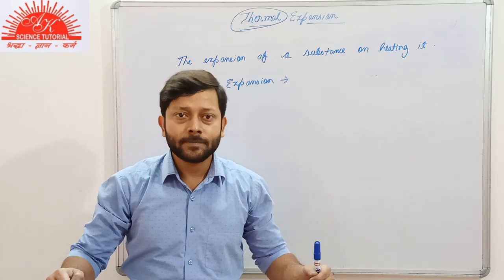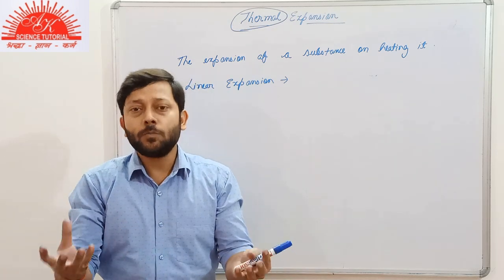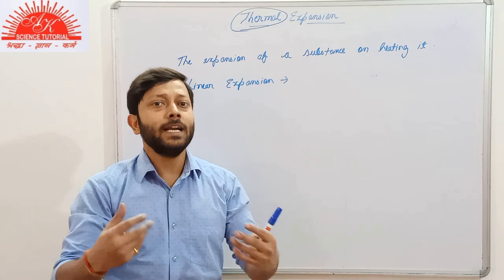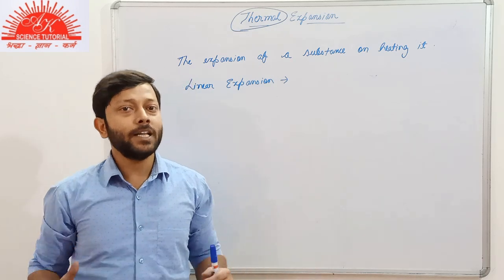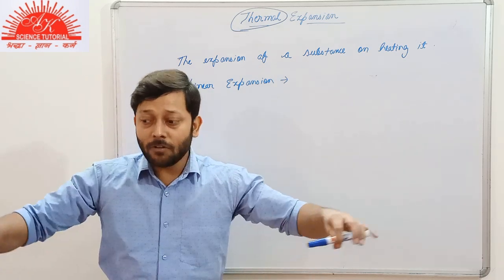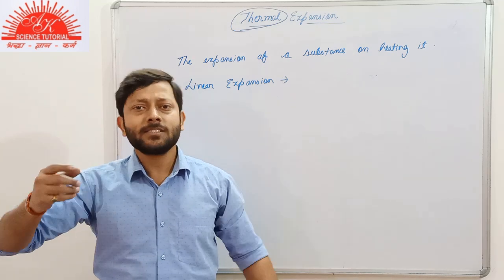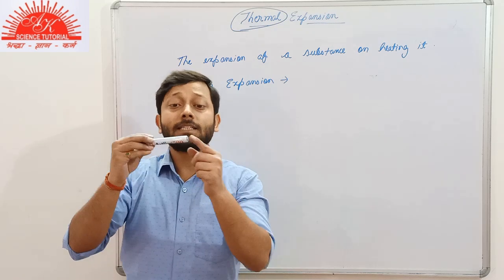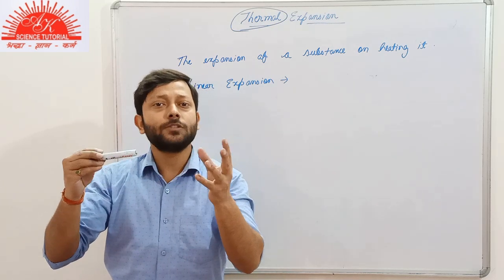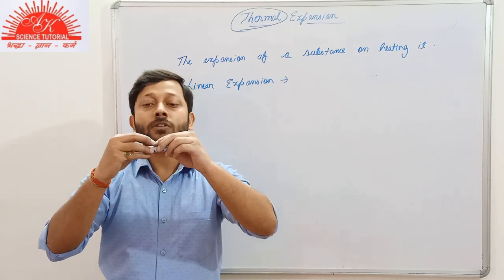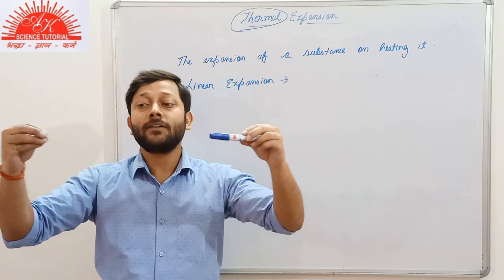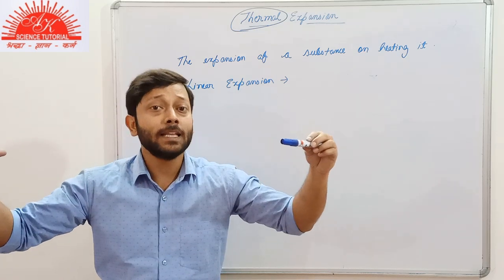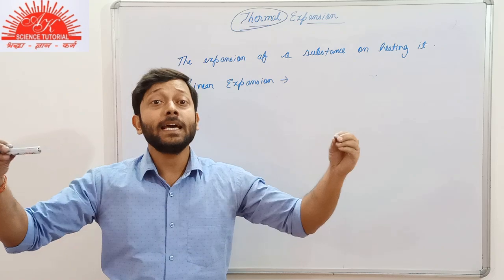Suppose you have a wire, you start to provide heat to it, you start heating it, then what is the condition here? The length of the wire would increase. Somehow the cross sectional area would also increase. It means that the thickness of the wire would also increase, but we neglect it. We focus on the increase in length, that is the linear expansion.